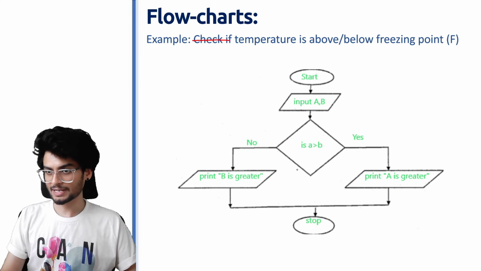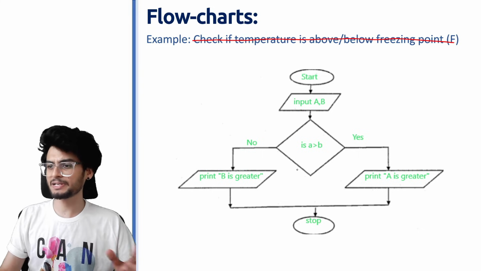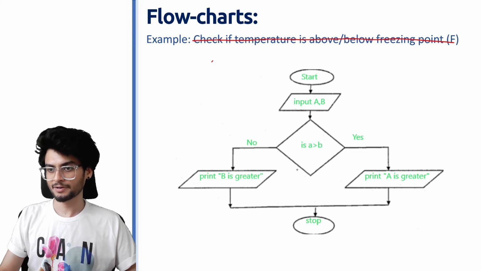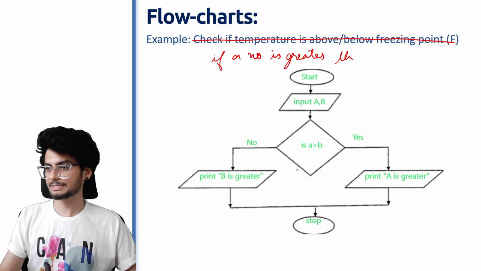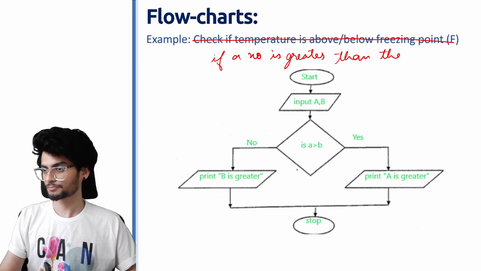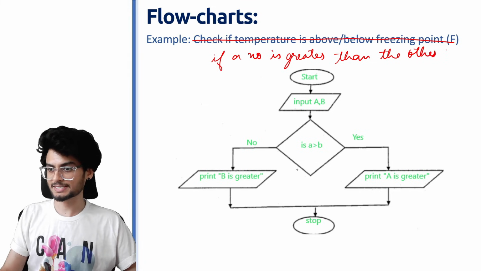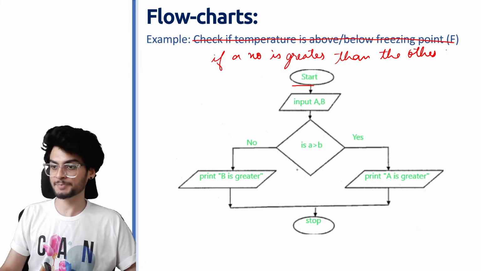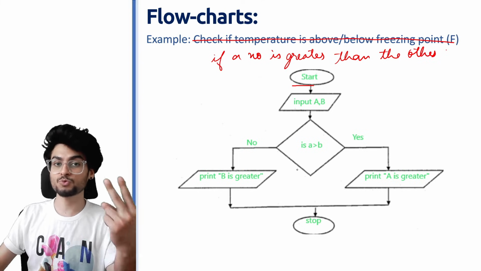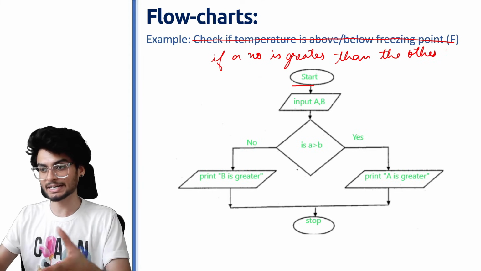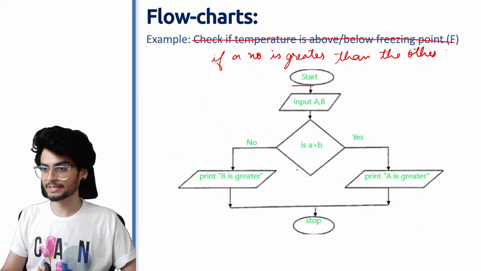So let's have a look at another example जहां पर we are simply checking if a number is greater than the other. So how do we go on about it? First we start the program. Start का symbol है ellipse. We take input of two numbers because हम लोग को दोनों को compare करना है यहाँ पर. Taking the input in this block.